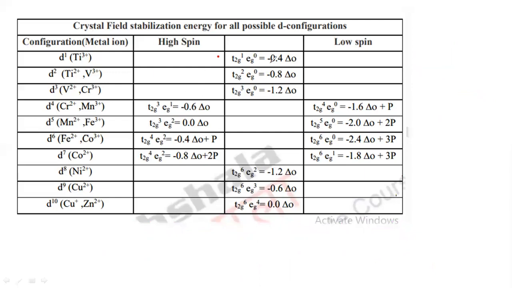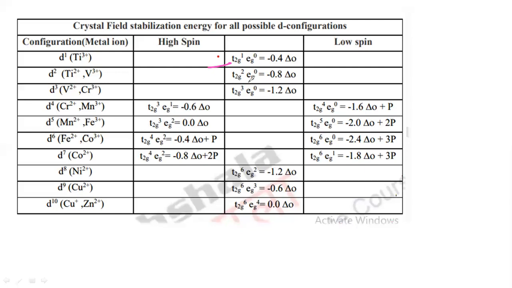So you have to understand that if the CFSE value increases, then the stability increases. See here. You remember that you don't have to consider this negative charge. Negative charge is only a symbol here. It is simply a symbol. So you have to understand this thing here. The higher the negatively charged CFSE value, that will give the stabilizing energy here.